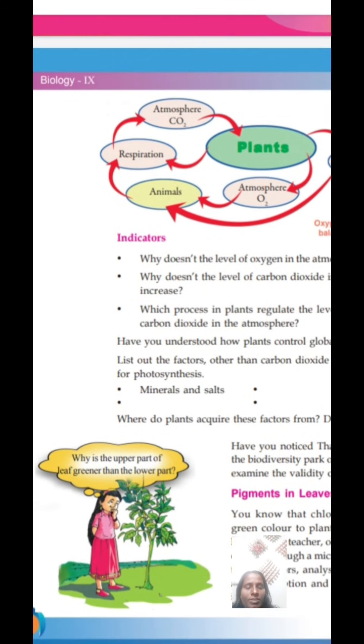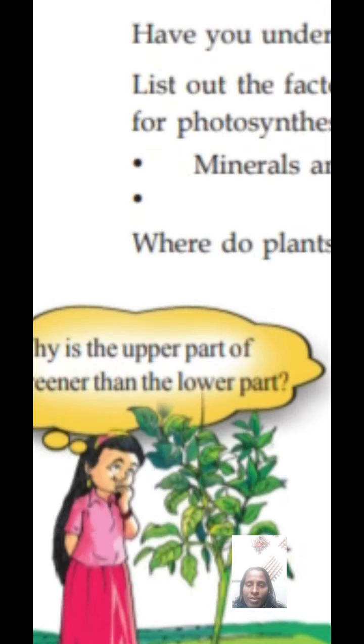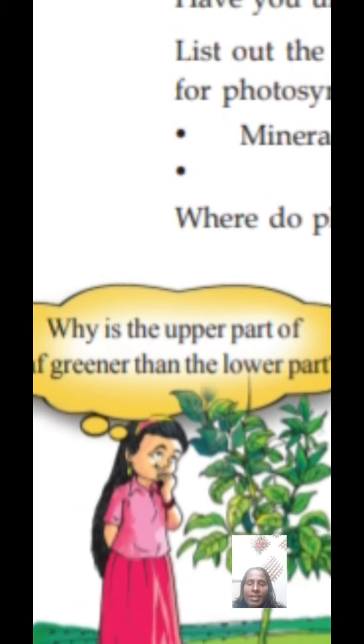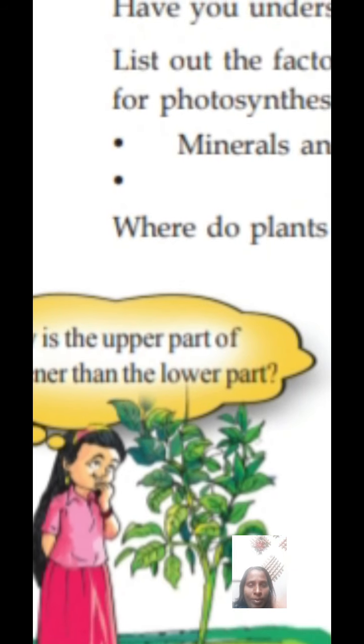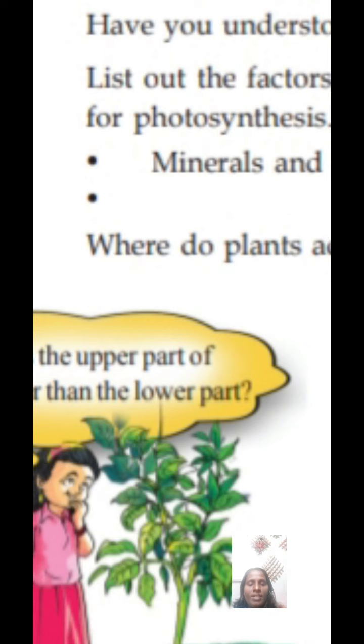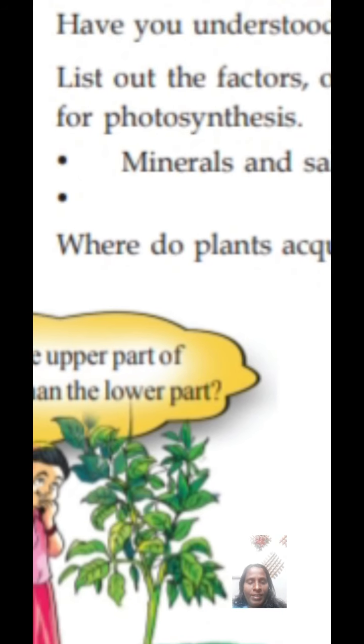So next, we can see that one girl has a doubt. What is the doubt? Why is the upper part of the green plants greener than the lower part? If you have a doubt, you must clear it. So go to the garden, collect some type of green leaf and observe. We must see that the upper part is greener than the lower part.